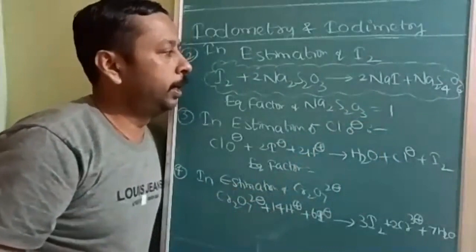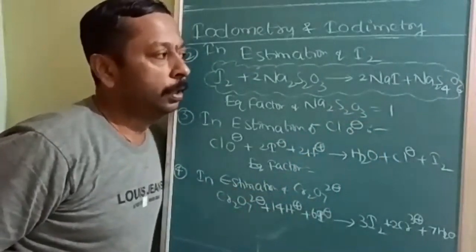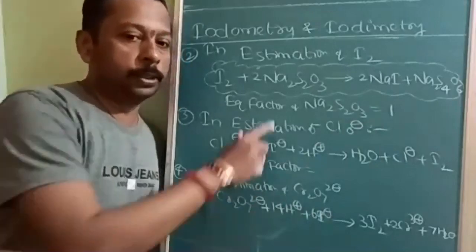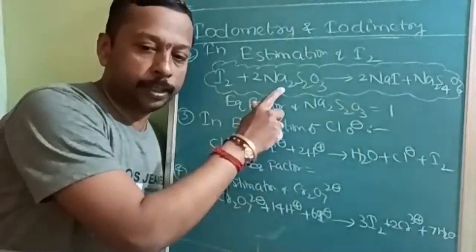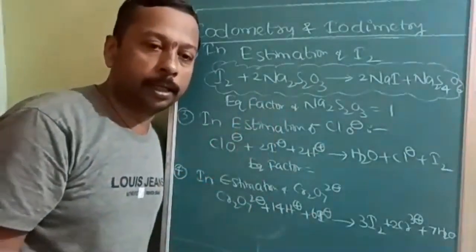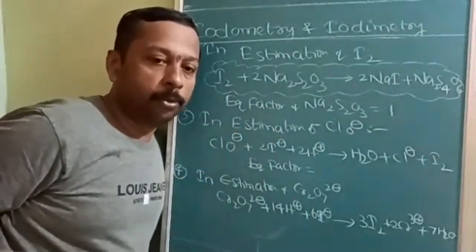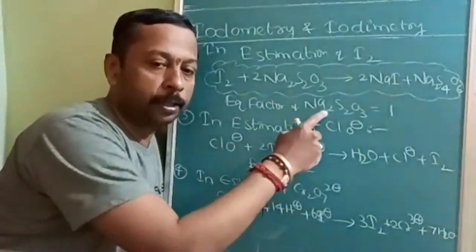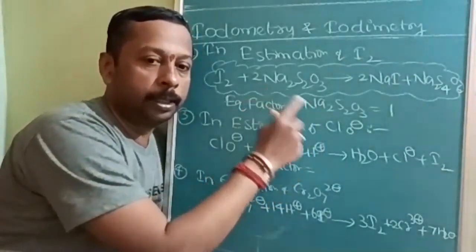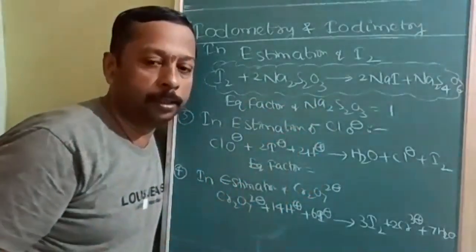Okay, so I2 plus Na2S2O3 gives 2NaI plus Na2S4O6. Okay, here 2 moles are there. One student is asking, how to consider electron or oxidation number? Both are the same, but the only thing is that per mole you will take in the equivalent factor. Suppose here 2 moles, 2 electrons, but the equivalent factor will be for 1 mole. So 2 electrons divided by 2, that is 1.